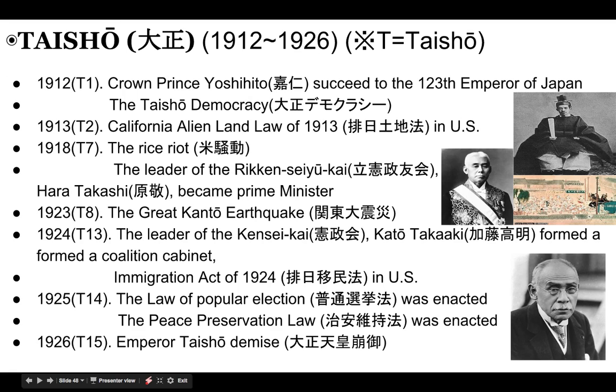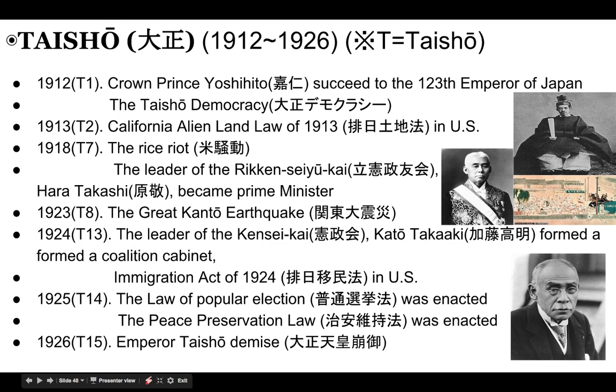By the way, in the U.S., the government set the Immigration Act of 1924, but that law limited immigration from Asia, not only Japanese people but also Chinese people or Malay people and so on.